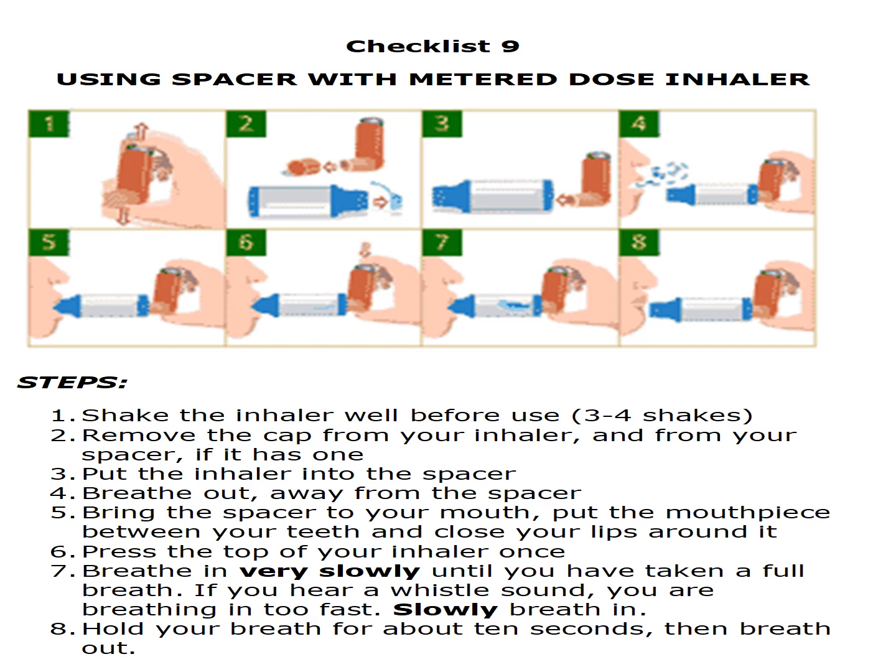Press the top of your inhaler, that is the brown canister of the inhaler. Now press it, and breathe in very slowly until you have taken a full breath. If you hear a whistle sound, you are breathing in too fast. Then hold your breath for about 10 seconds and then breathe out. Using a spacer is helpful for elderly patients or children who cannot coordinate their breath with the pressing of the canister in the metered dose inhaler. So it is helpful in such cases.